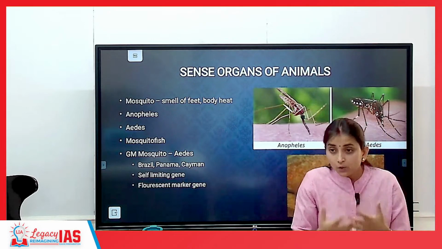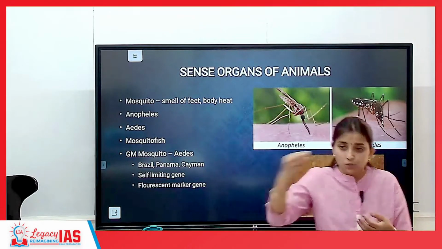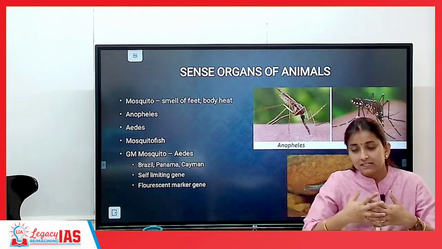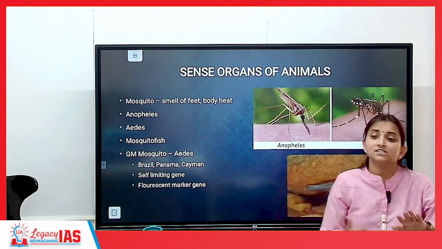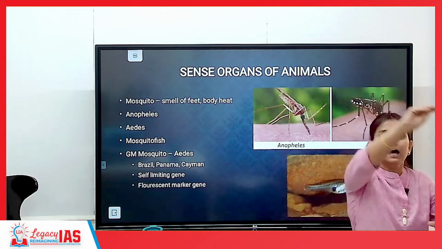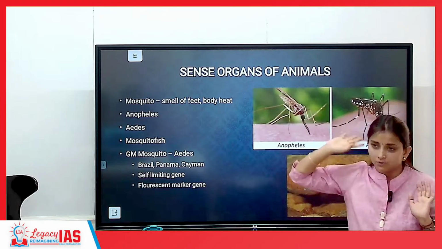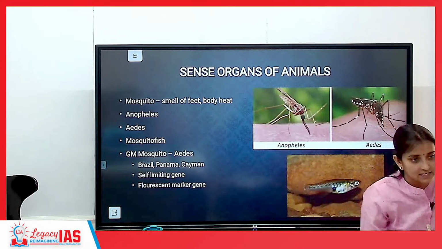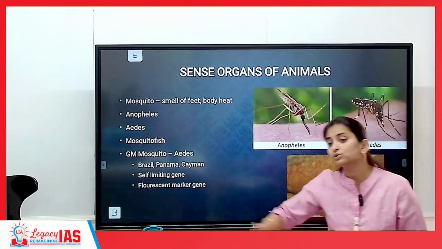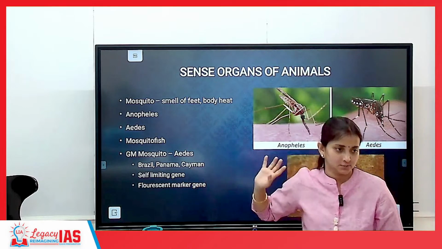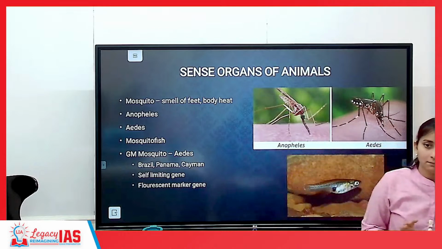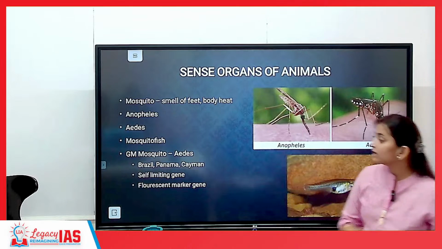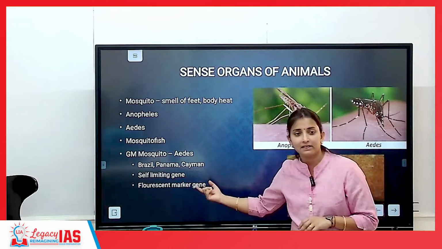Because of that glowing tendency, more and more mosquitoes will come and mate with this mosquito. That means fewer eggs laid. Plus, it is easy for the researcher also to find out, acha, I have introduced this gene in these mosquitoes. And more mosquitoes coming and mating with this, matlab less eggs laid. Matlab we will be able to close that generation itself related to Aedes aegypti.